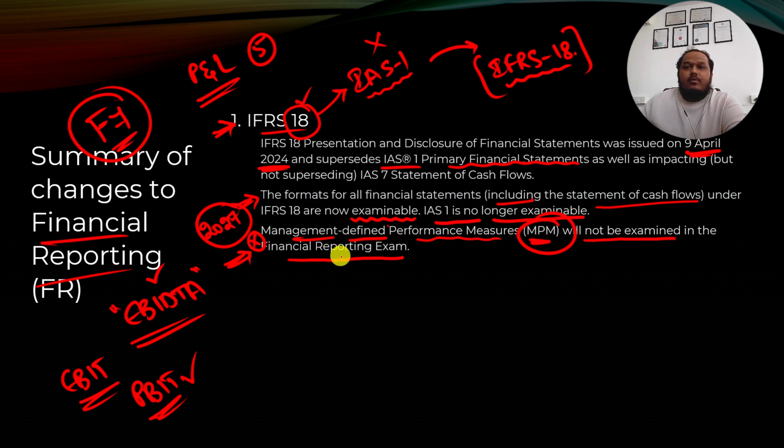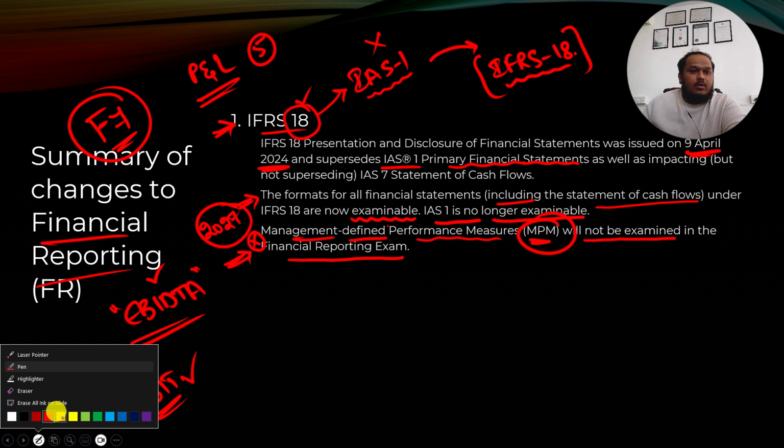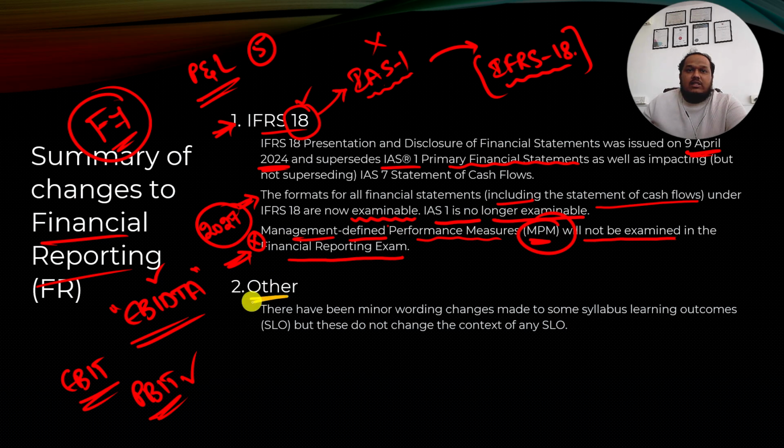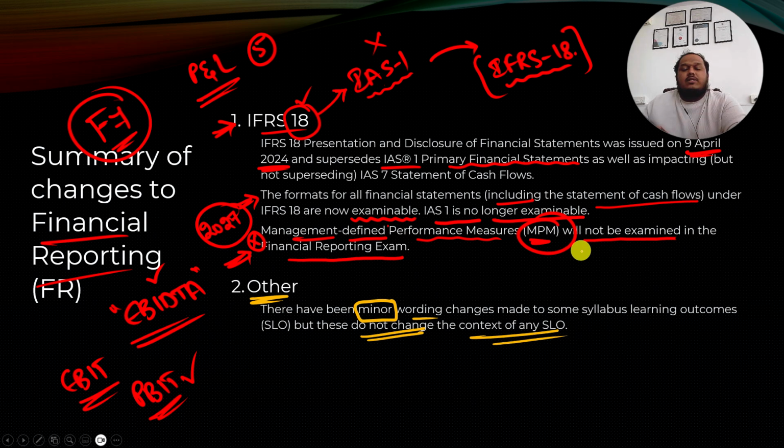All right. Next, there is one more change that has been listed, but ACCA themselves directly mentioned that there have been minor, very tiny wording changes made to some syllabus learning outcomes, but these do not change the context of any SLO. So basically, you don't need to do anything about this. They have changed some words here and there as needed, but the major change for FR students is IFRS 18, but the MPM topic will not be tested. The rest of the topics will be tested for you.